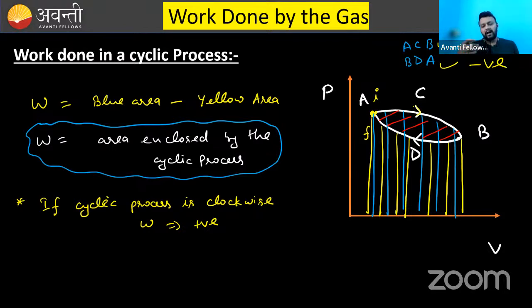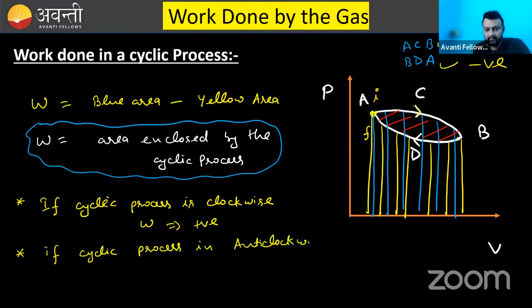So I don't suggest you go for the individual processes. Just go for the clockwise or anti-clockwise thing. If the process is clockwise, then work done will be positive. If the process is anti-clockwise, then work done will be negative. So try to remember these two things only, clockwise or anti-clockwise.